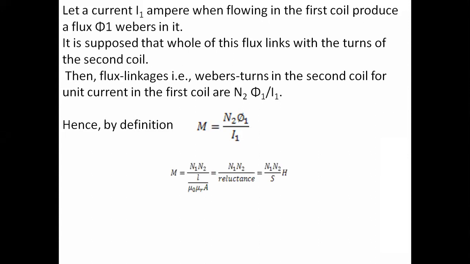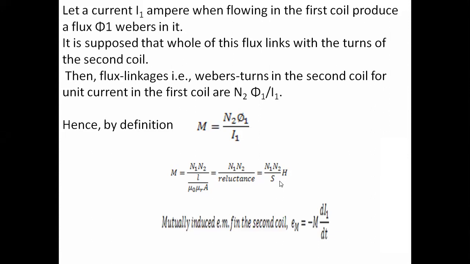In another manner, M is equal to N1 times N2 divided by l by mu naught mu r A, where l by mu naught mu r A is the reluctance, represented as S. So mutual inductance M is equal to N1 times N2 by S. Here the units are Henry.